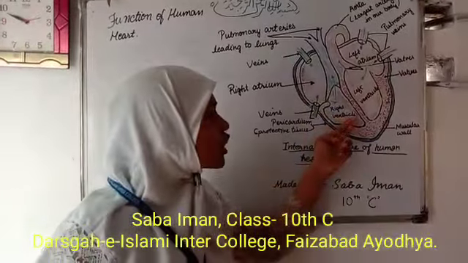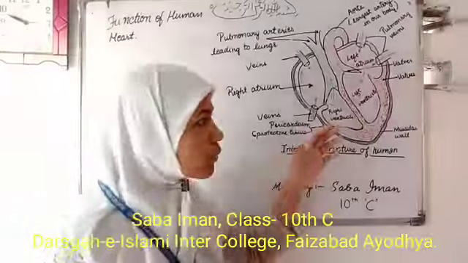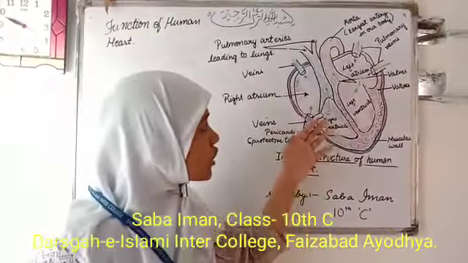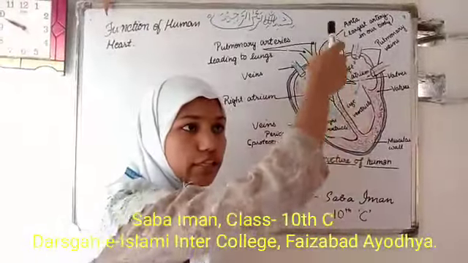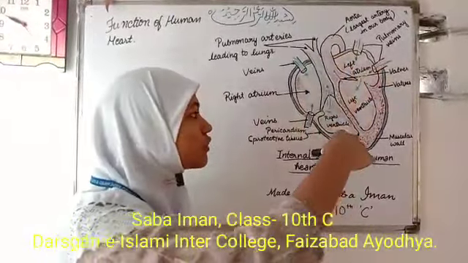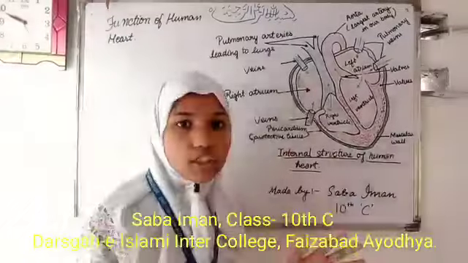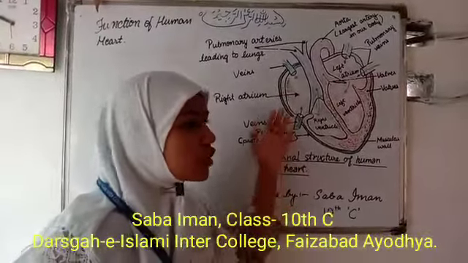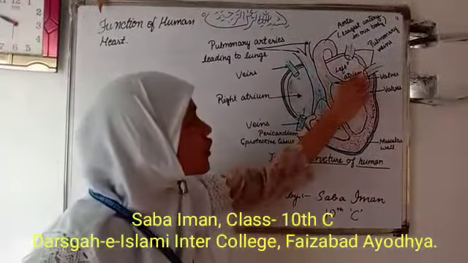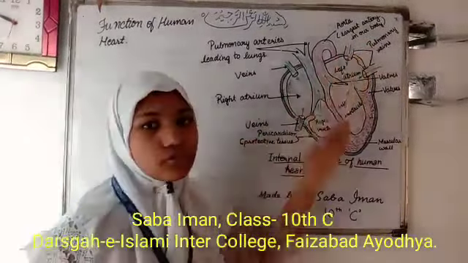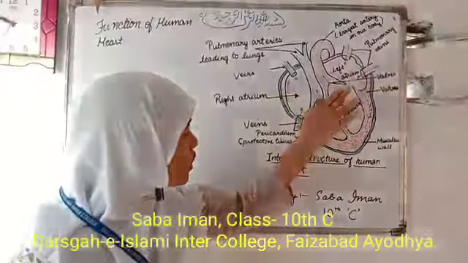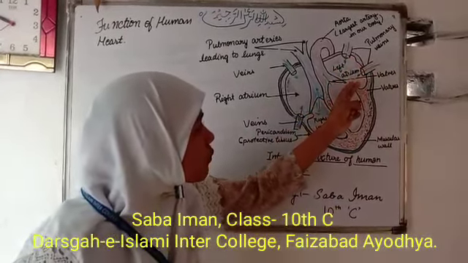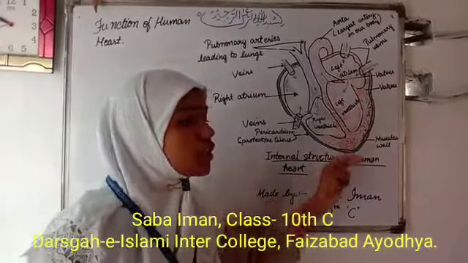When right ventricle contracts, the blood is forced to the lungs. There it exchanges the gases, CO2 is released and oxygen is received, and blood becomes pure. Pure oxygenated blood is taken to the left atrium through pulmonary veins. From the left atrium, the blood goes to the left ventricle.